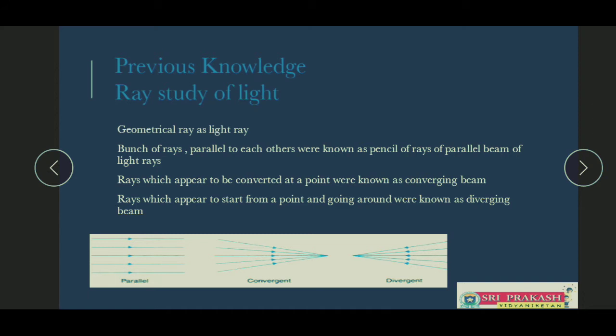Light is studied by taking a light ray as a geometrical ray. A bunch of rays which are parallel to each other is called a parallel beam of light rays. The light rays which meet at one particular point or appear to meet at one particular point are known as a convergent beam of light rays. On the opposite side, if the light rays appear to start from the same point and go in different directions, they are known as a divergent beam of light rays.